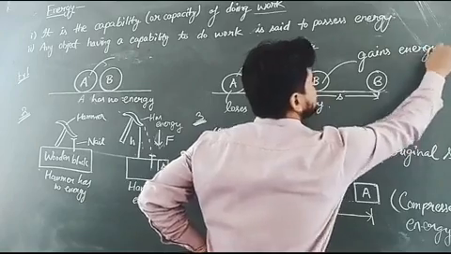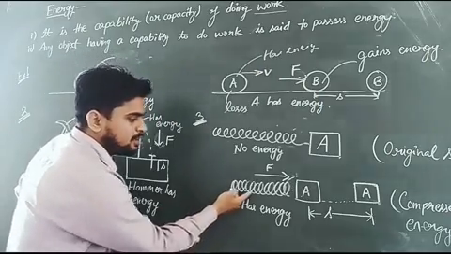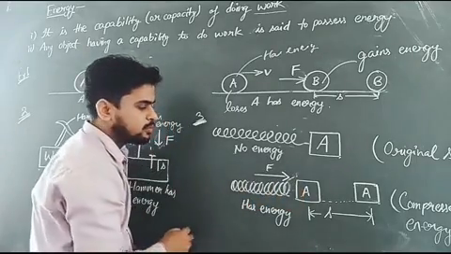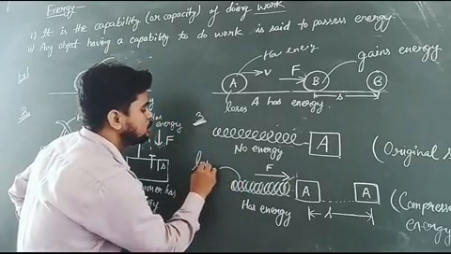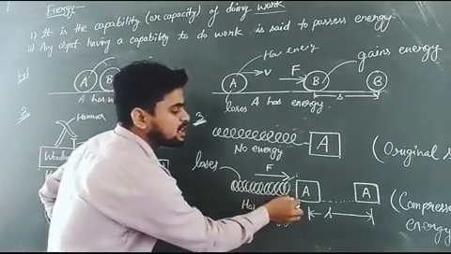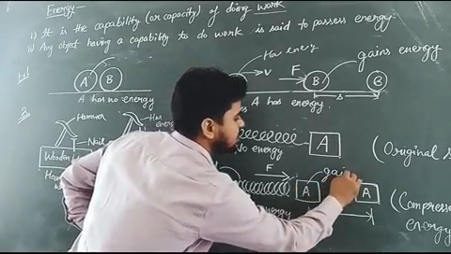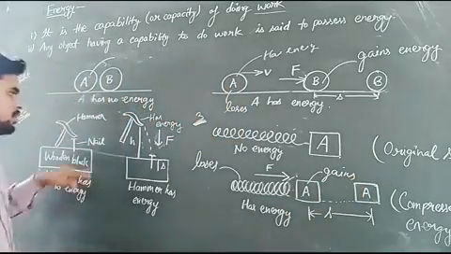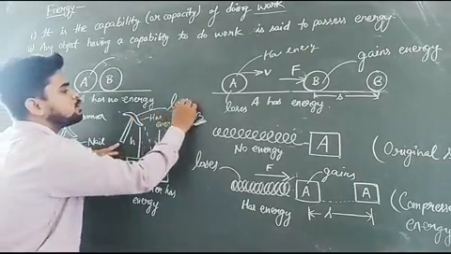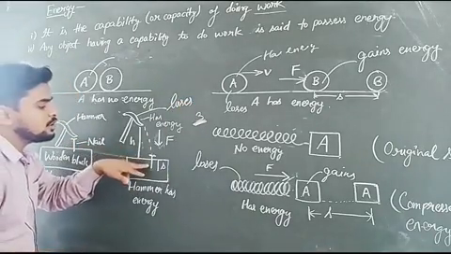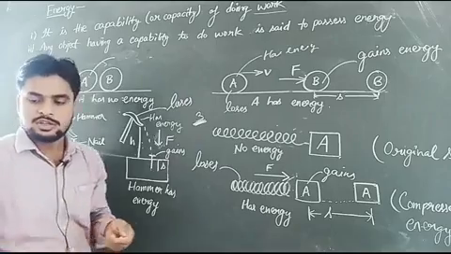Here in this situation you can see that the spring is doing work on the block A. Since the spring is doing work, the spring loses energy, but the work is being done on the block A, so block A gains energy. Okay students? In this example, the hammer is doing work, so we can say the hammer loses energy, while the work is done on the nail, so the nail gains energy.